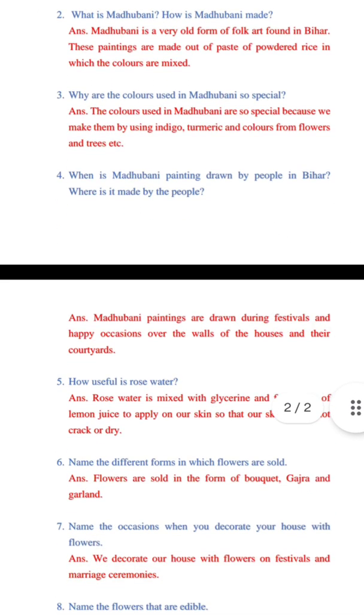Now, question number 6, name the different forms in which flowers are sold. Flowers are sold in various forms. I have attached some examples. For example, a bouquet, gajra, and garland. These are some forms in which flowers are sold in our locality.